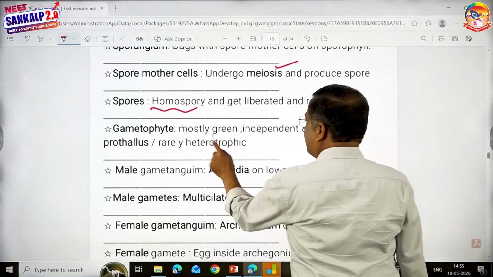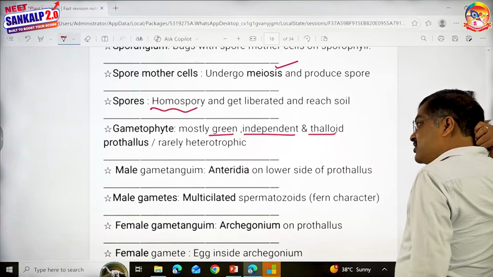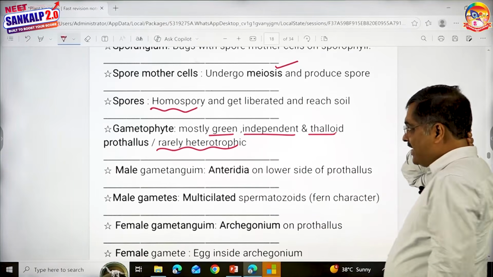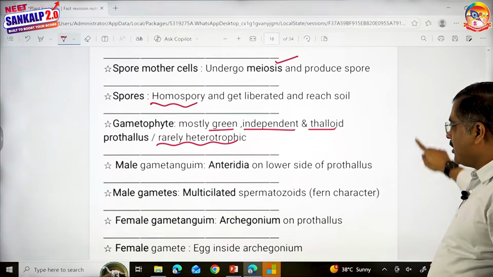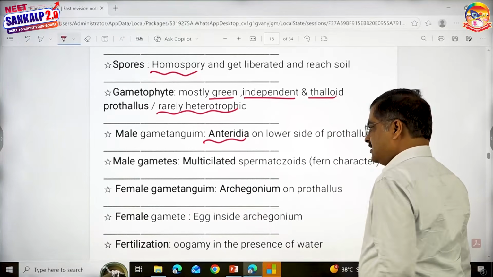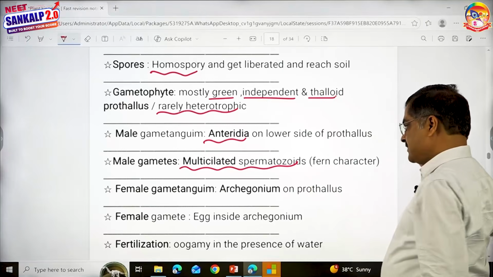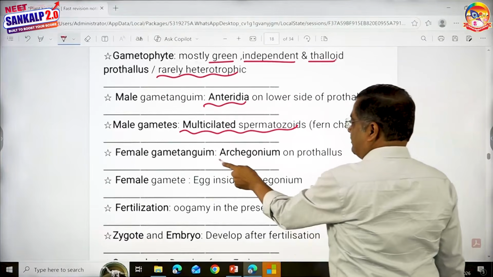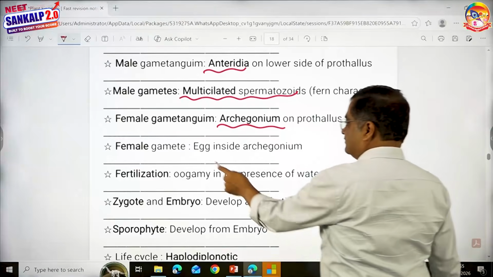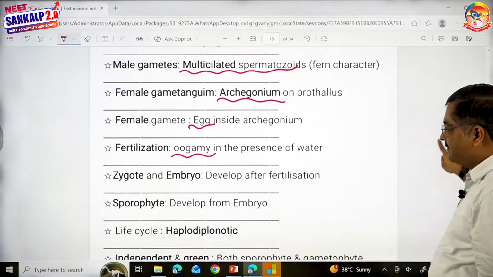Gametophyte, mostly green, independent and thalloid. Prothallus. Rarely the gametophytes are heterotrophic, but mostly they are green, independent and thalloid. Male gametangium, antheridium. Male gametes are multiciliated spermatozoids. The female gametangium is archegonium, and the female gamete is egg. Fertilization is oogamy in the presence of water.